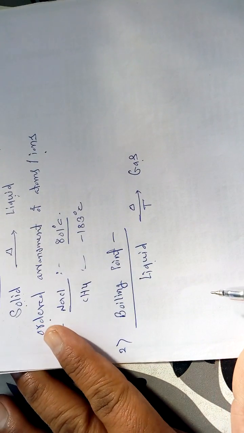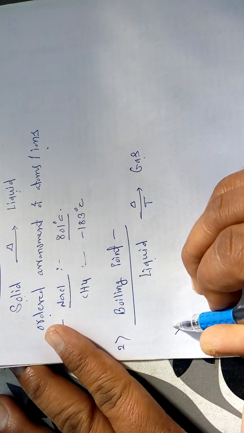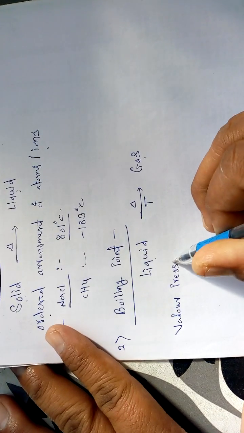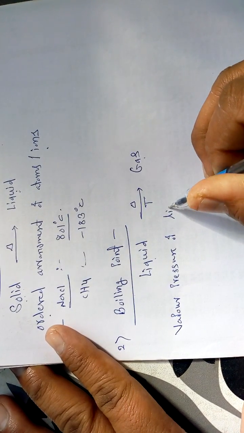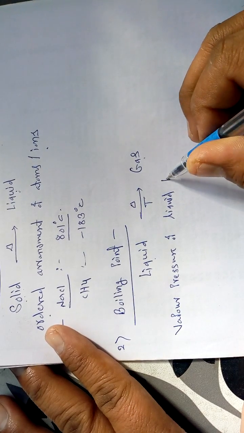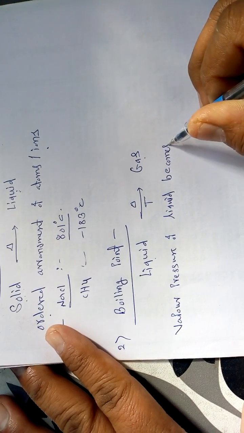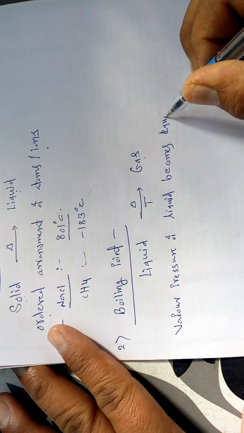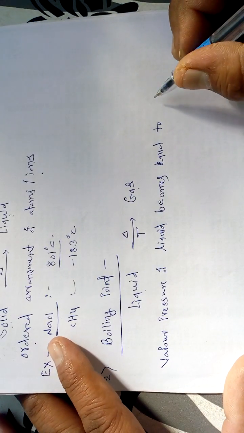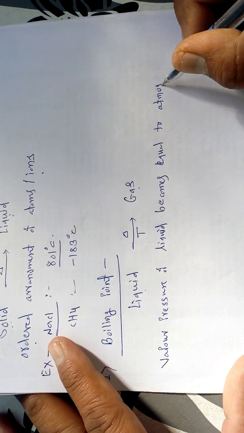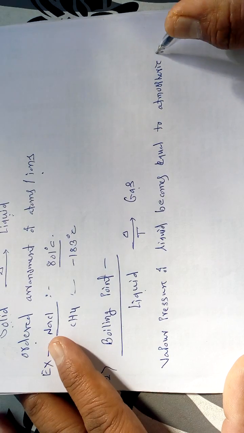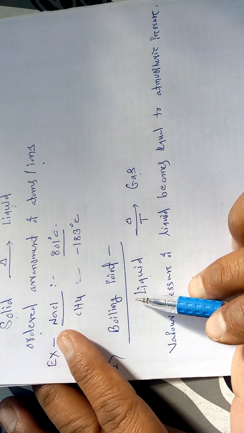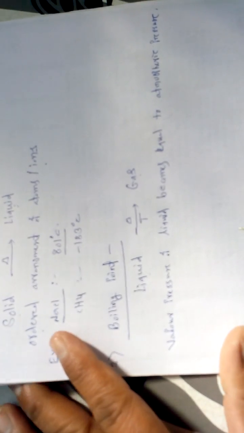The temperature at which the vapor pressure of a liquid becomes equal to the atmospheric pressure, then that particular temperature is called the boiling point of that particular liquid.